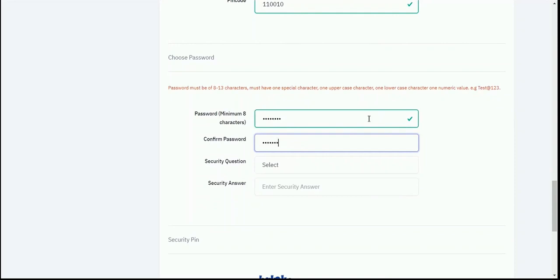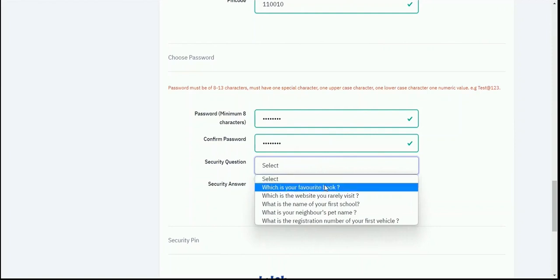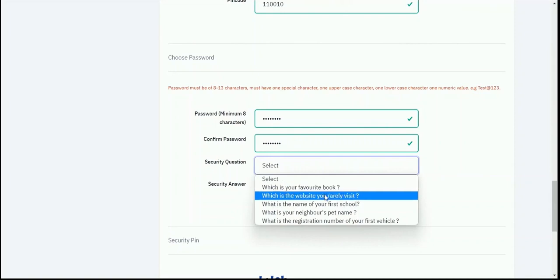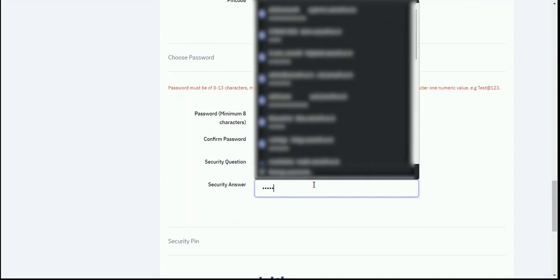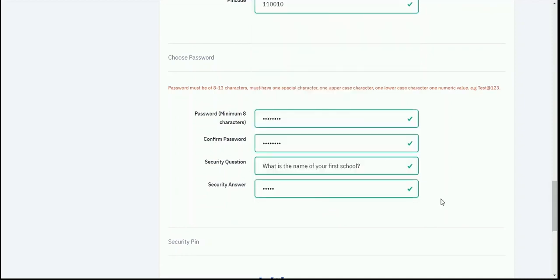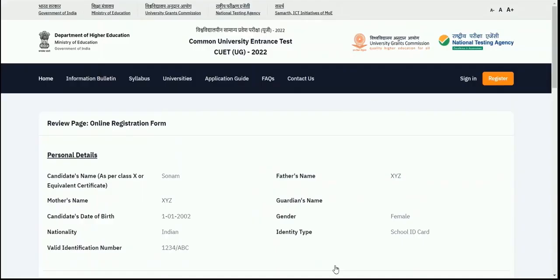Then confirm your password which you have just entered, and you have to select a security question. So if you forgot your password, you can easily retrieve it with the help of the security question. You need to make sure to write your password and your security question somewhere so that you never forget it. Just write your security answer for the question which you have selected. After entering the password details, just write the security pin in the text field and submit it to register yourself.